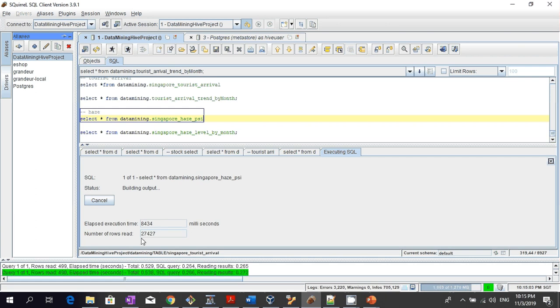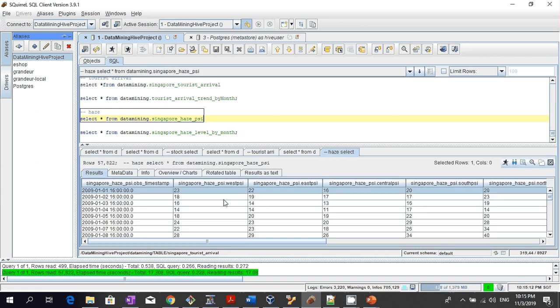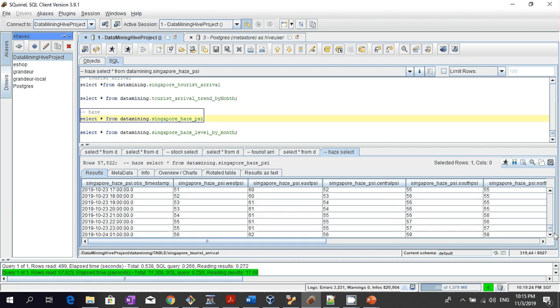There are 50-something thousand rows, because we have data for every day, and for the recent days we have data for every hour. We have data from 2009 up to current. In the past, the data came in once a day at 4 o'clock, but if you look at the more recent data, the data comes in every hour.